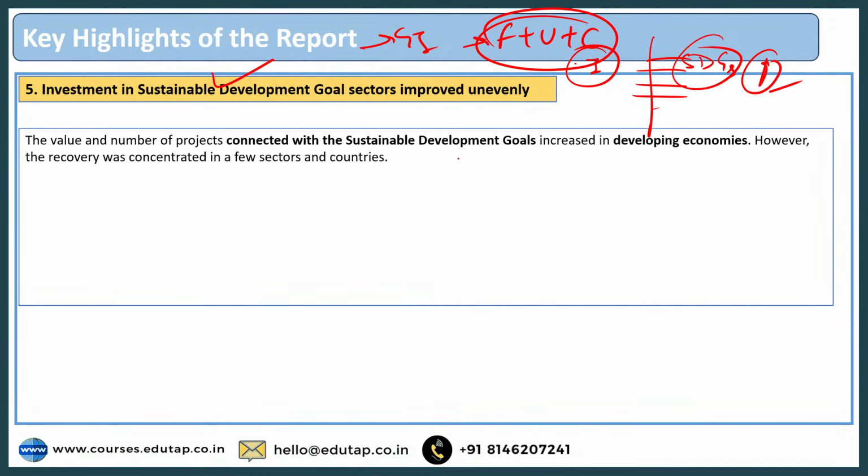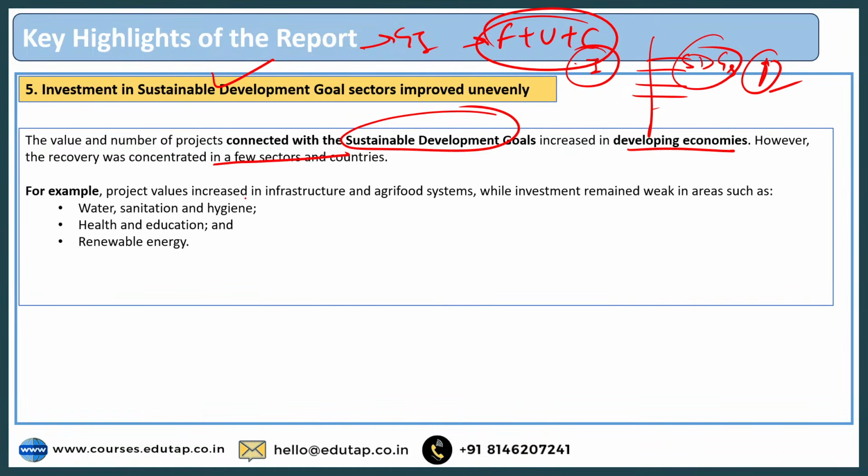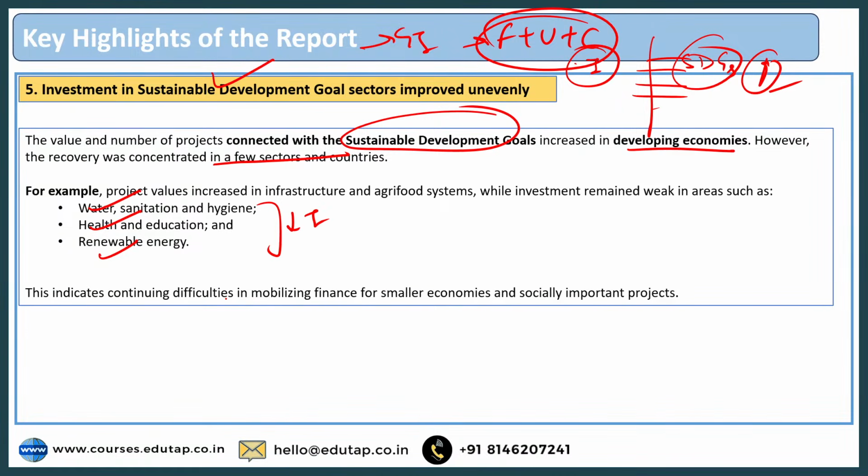For example, it says that the value and number of projects connected with sustainable development goals increased in developing economies. However, again, this recovery was concentrated in few sectors and countries only. For example, project values increased in infrastructure and agri-food systems, while investment remained weak in areas such as water, sanitation, hygiene, health and education, renewable energy. So over here, the investment is still compromised. And what does it indicate? It indicates continued difficulties in mobilizing finance for smaller economies and socially important projects.